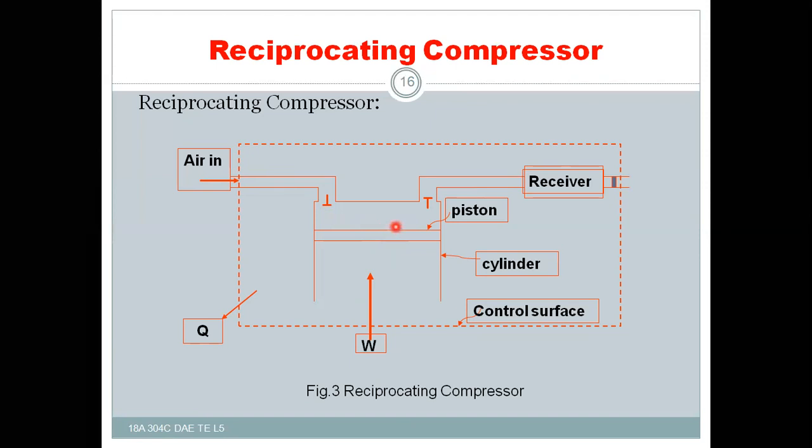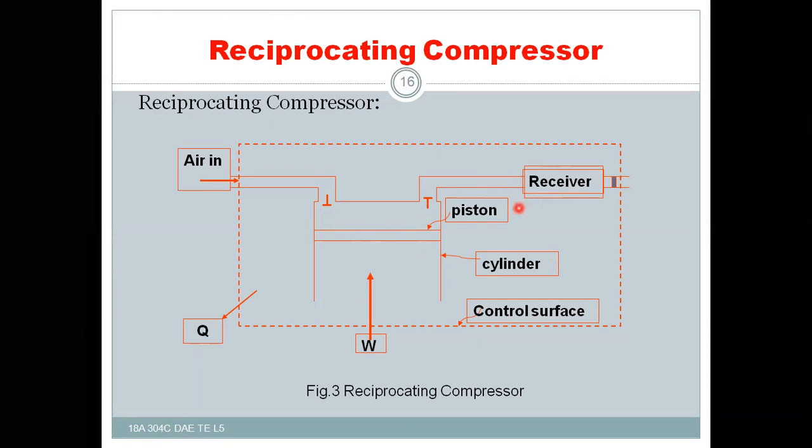When the piston moves from top dead center to the bottom dead center, that is from the topmost position to the bottommost position, and when the piston moves from the bottommost position to the topmost position, the inlet valve will be closed and the exit valve will be opened. Exhaust valve will be opened. Due to opening of the exhaust valve, the high pressure air will be supplied to the receiver or to any other means, you can see.